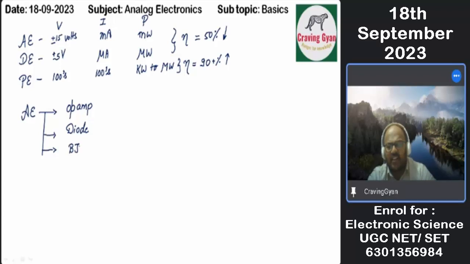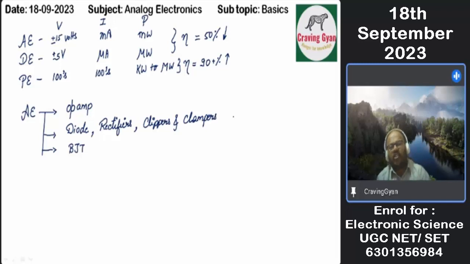Next we are going to emphasize BJT. But here one more miscellaneous topic is there. That miscellaneous topic is rectifiers. And after that we are going to speak with respect to clippers and clampers. This is important. Clippers and clampers. Match the following based questions they will be asking. When we took the session for Metro in 2023, they asked a match the following based question with respect to clippers and clampers.